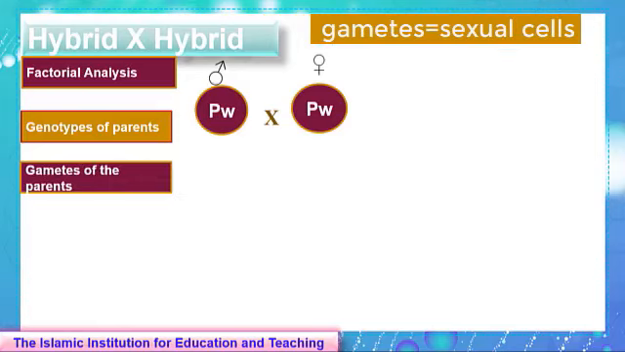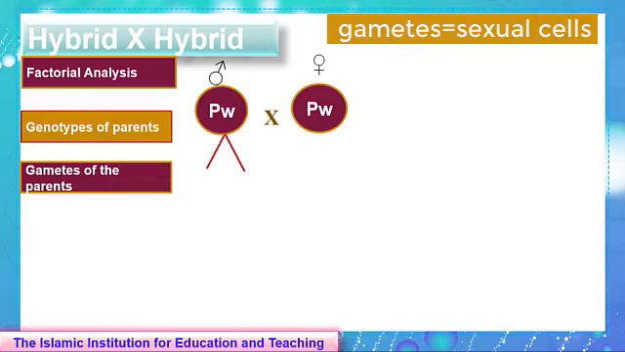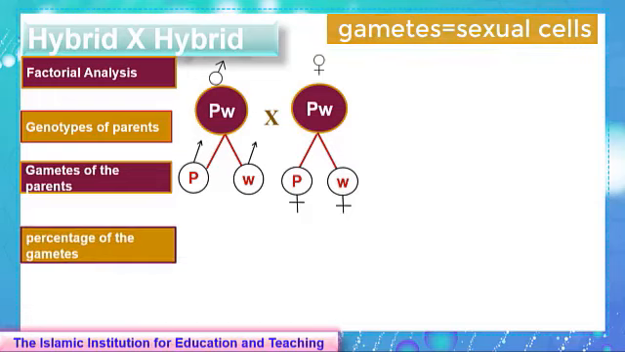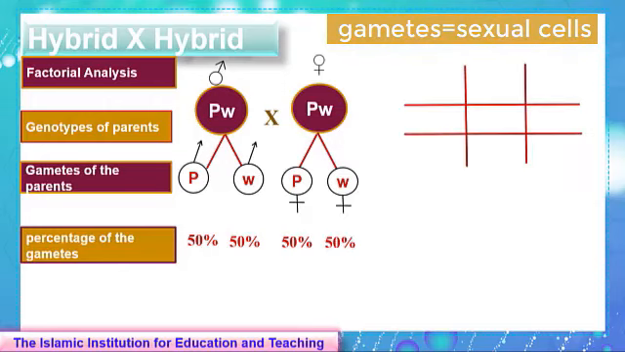The second step is the gametes of the parents. Half of them will carry the P allele and the other half will carry the W allele. Similarly for the gametes of the female. The third step is to write the percentages of the gametes. 50% of them will carry the P allele and the other 50% will carry the W allele. Similarly for the female. Now we draw the Punnett square.